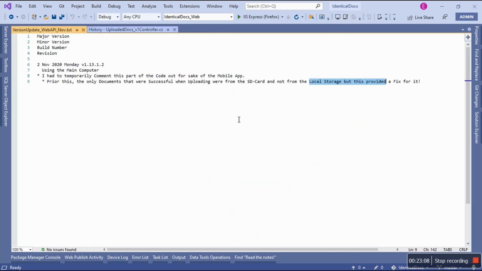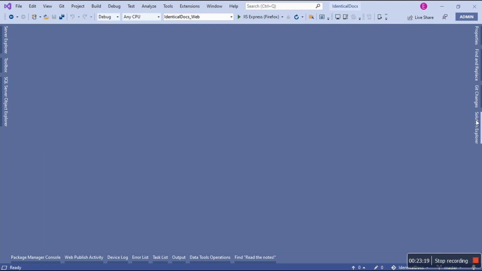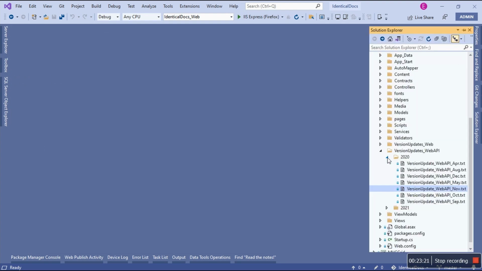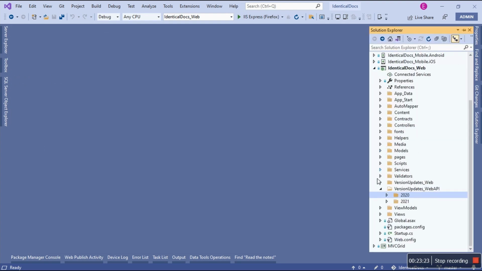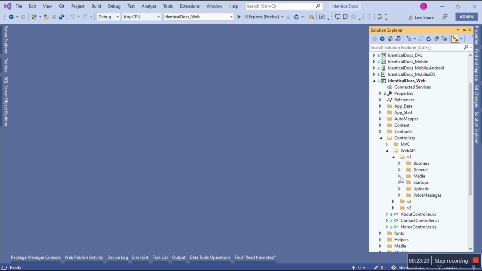Okay, so this is the goodness of version control, and this is the goodness of version updates, you know, where I leave comments for myself, and then this is what's in the Git history. Cool. So we are done with this guy, so let's go and run it. But I want to shut down Visual Studio completely because we are done. No, I don't want to shut it down. I want to show line by line. No, I don't need to show line by line. I just want to show, but I should.